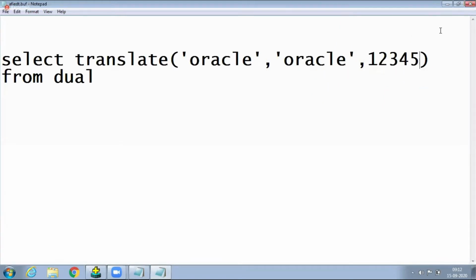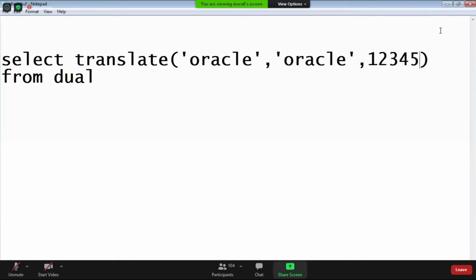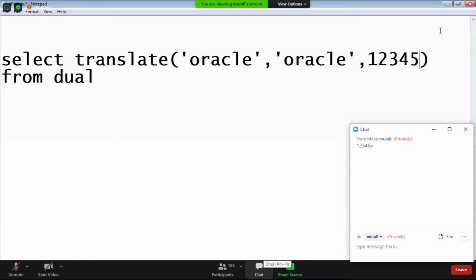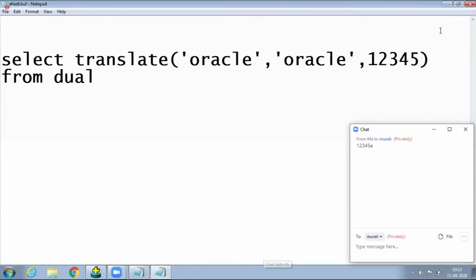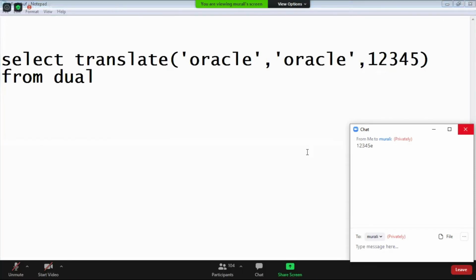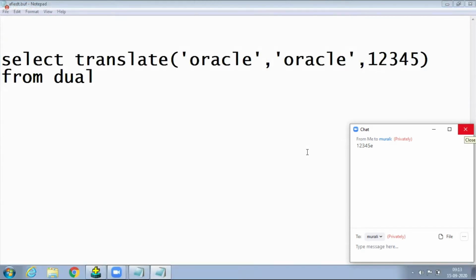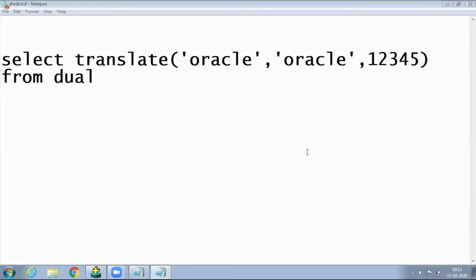Very good. So many fellows are guessing correctly. Some fellows are telling 1, 2, 3, 4, 5 E. Some fellows are telling 1, 2, 3, 4, 5. Some fellows are telling that the character is removed. Very good, who are telling that the character is removed: correct answer.